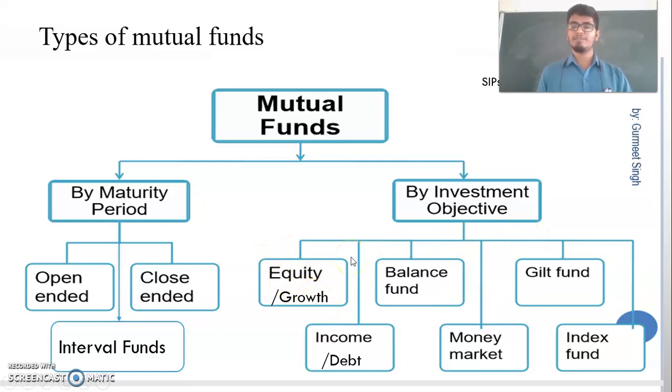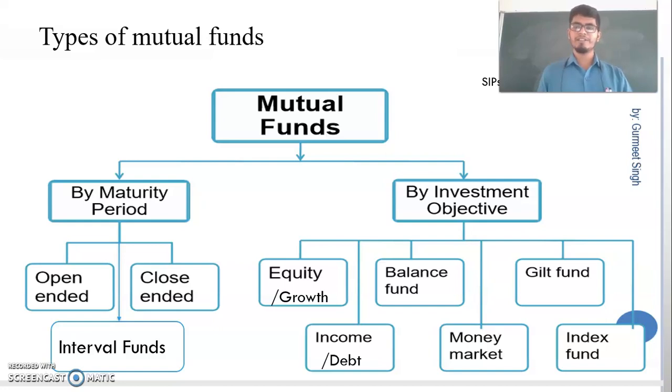Next comes income schemes. Also this is called as debt schemes. So investing in debt securities is called debt schemes. Why this is called income schemes? Because in debt securities you will get a regular income. That's why this is called debt scheme. Then balanced funds. This is the mixture of equity and income funds. That's what is called debt equity ratio in stock market investment, not in company. Stock market investment debt equity ratio.